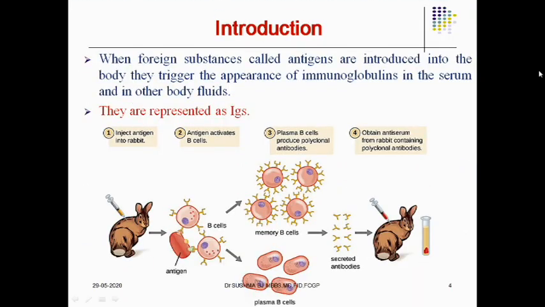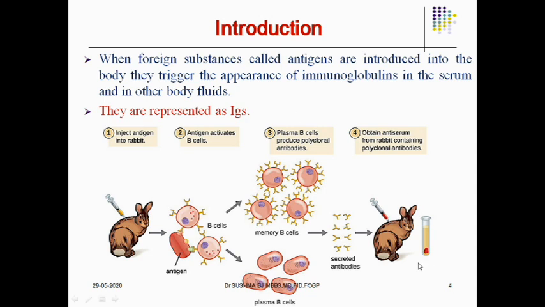When foreign substances, for example antigens, are introduced into our body, they trigger the appearance of antibodies. Those are nothing but immunoglobulins. In the serum and any other body fluids, we call them immunoglobulins, and they are represented as Ig, that is I, small g, and S, that is immunoglobulins.